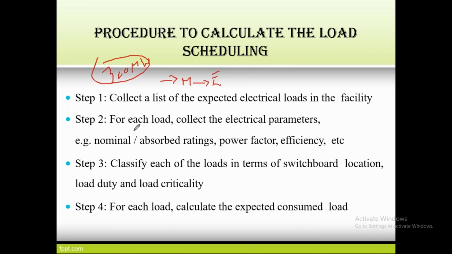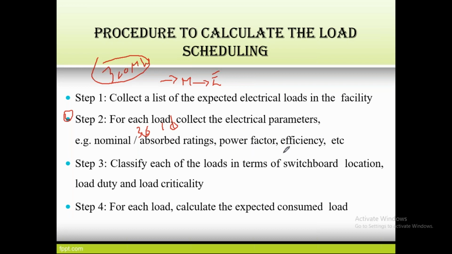And step 2 is, for each load, collect the electrical parameters. This is one of the most important steps. Why? Because our load includes 3-phase and single-phase systems, right? In this system we are using different types of devices like refrigerators, motors, whatever it may be, and these devices have different power ratings, different power factors, different efficiencies, and current ratings.